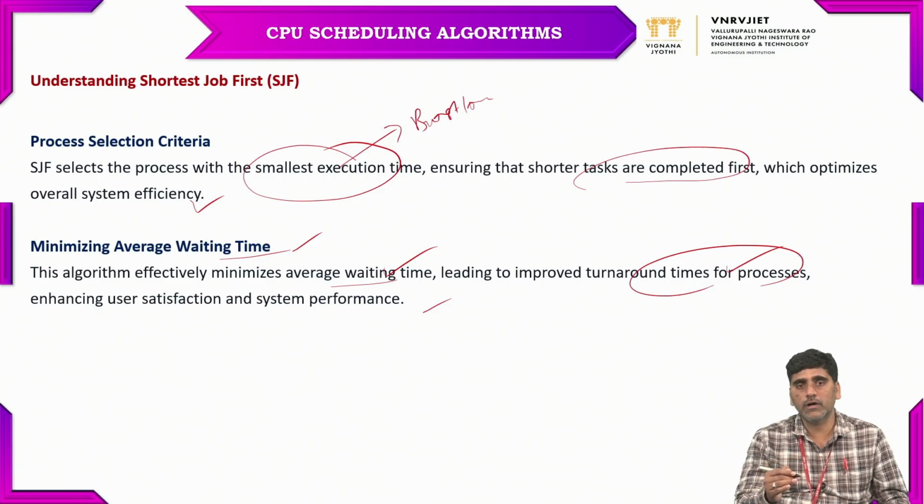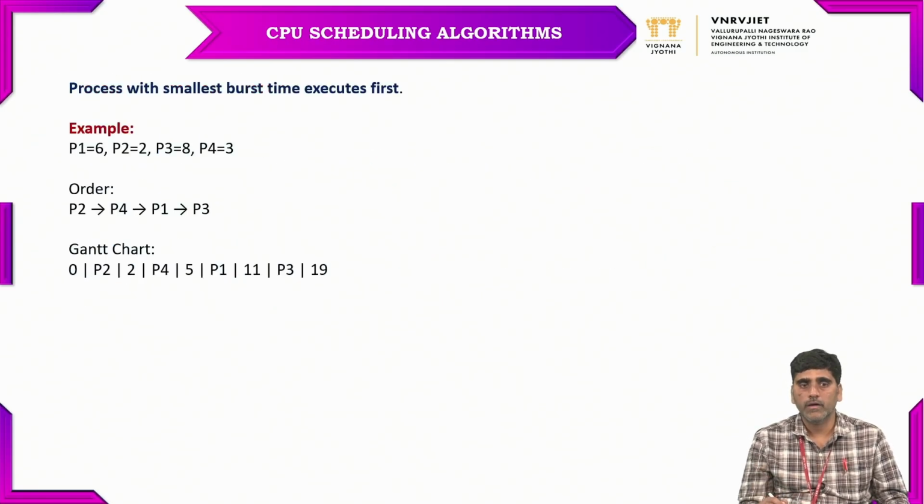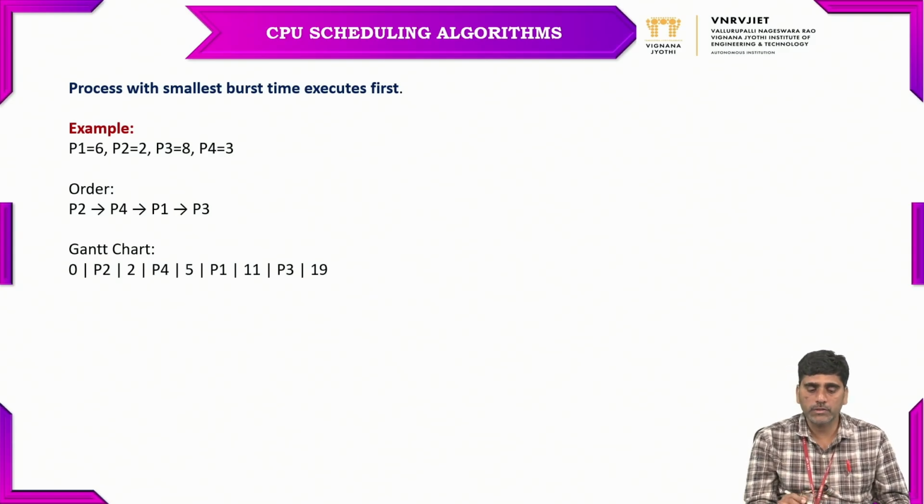The main criterion of shortest job first is to minimize the average waiting time, and it ensures that whichever process comes into the queue with the smallest burst time will be executed first. So here we can see an example: the process with the smallest burst time executes first. Process 1 has 6, process 2 has 2.